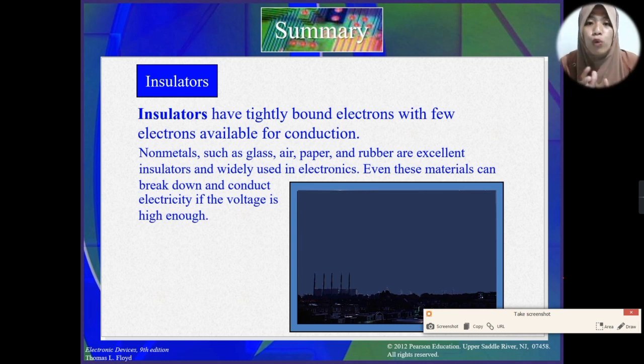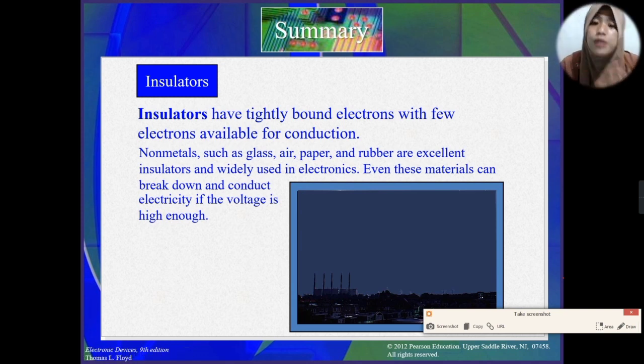That is why they cannot move, or only a few electrons can move from the valence band to the conduction band. Examples of insulators are the non-metals, such as glass, air, paper, and rubber.